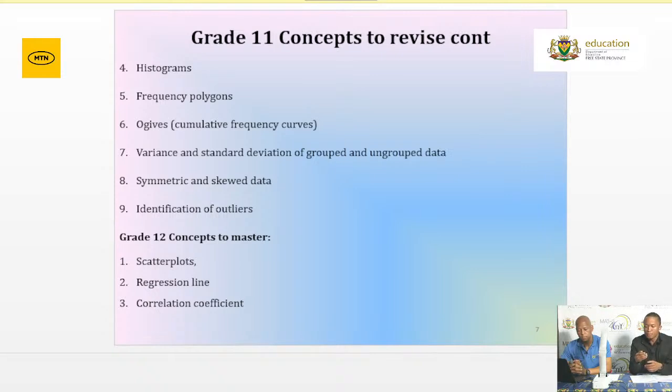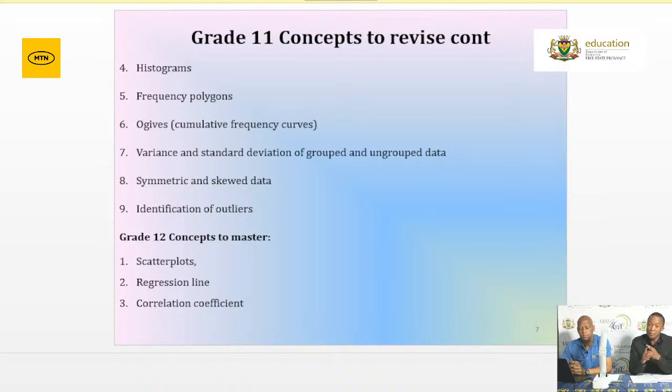Remember your types of correlation. How do you describe correlation? You first describe the direction, grade 12s. Either it's positive or it's negative, based on the number you got when calculating the correlation coefficient. Then secondly, you need to comment on the strength of the correlation.